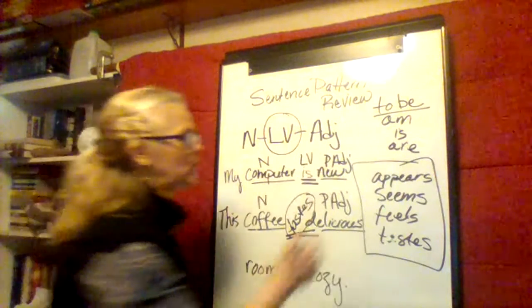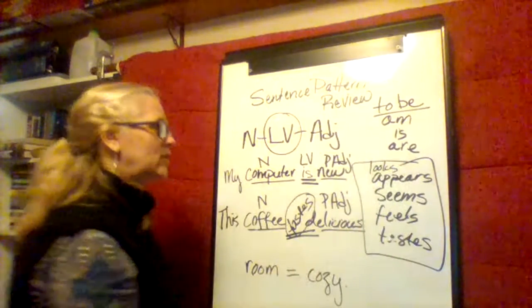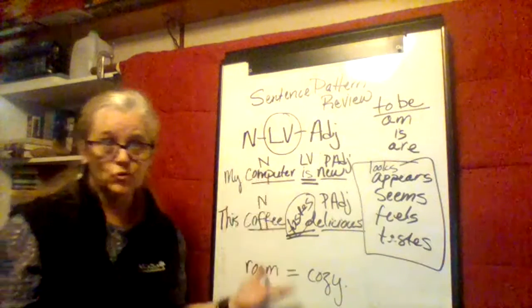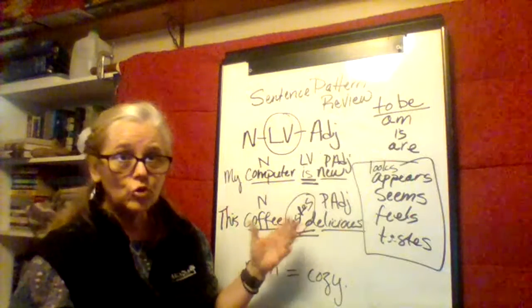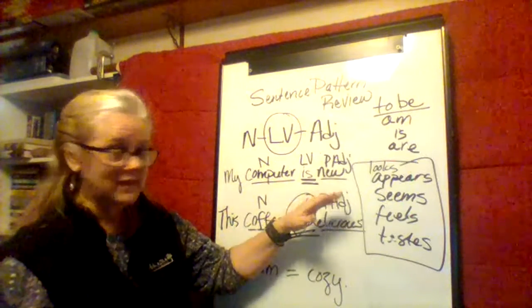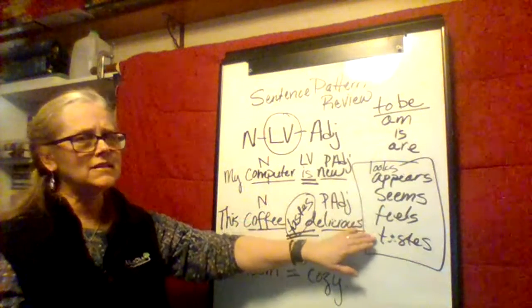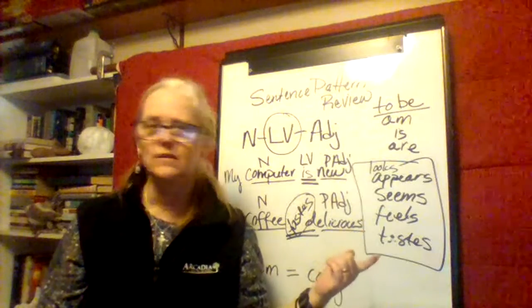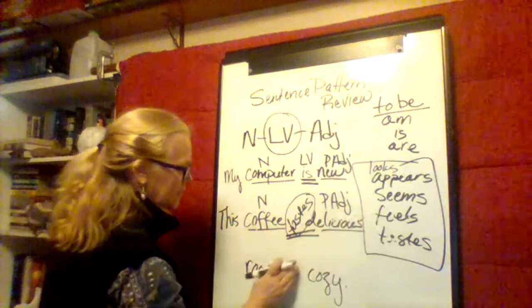Oh, I could use the word looks. I could say it seems cozy. I think after being in this room for a whole 8 weeks, it might seem too cozy and I might go crazy. I could say it feels cozy. It doesn't taste cozy. It doesn't smell cozy. Well, I've got a candle. It could smell cozy. But let's put feels.